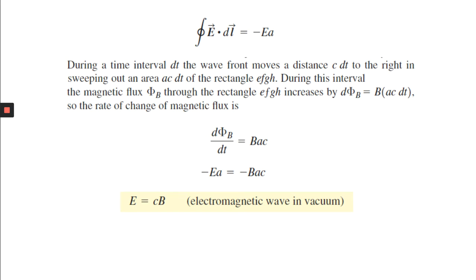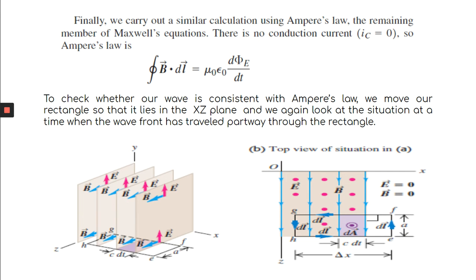Okay, now come to Ampere's circuital law. What is Ampere's circuital law? If you remember Ampere's law first, before going to the modified form, B dot dl around a closed path is mu 0 I_C, where I_C is the conduction current: mu 0 times the net current through the surface bounded by the closed path.